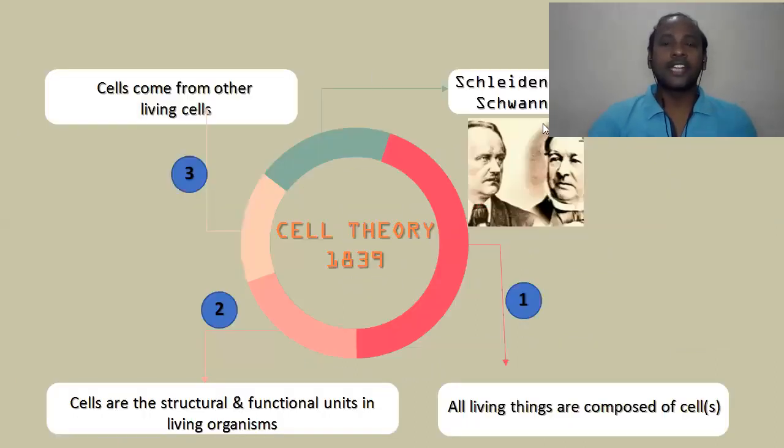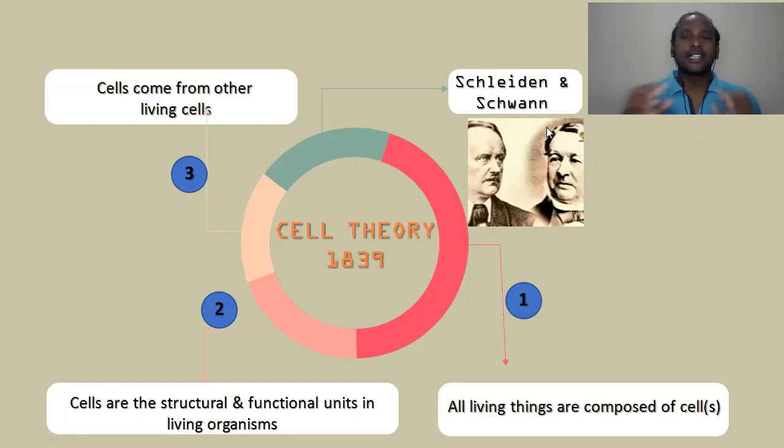So first we should understand the cell theory, which is very important because the previous existing knowledge about cells was limited. There is a famous theory proposed by Schleiden and Schwann. The name of that theory is the cell theory, proposed in 1839. This cell theory clearly states three important points. So friends, this is very important. The first important point is all living things are composed of cells.